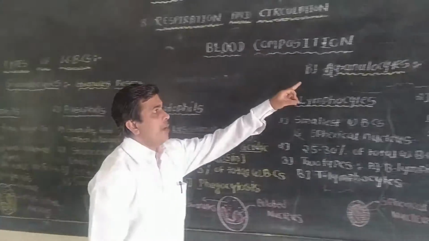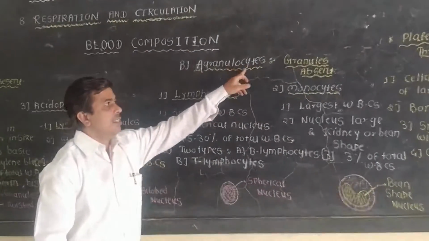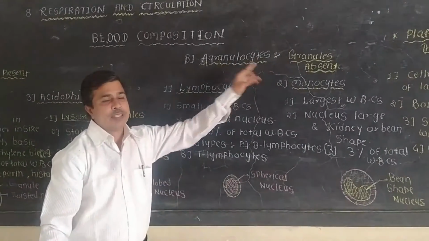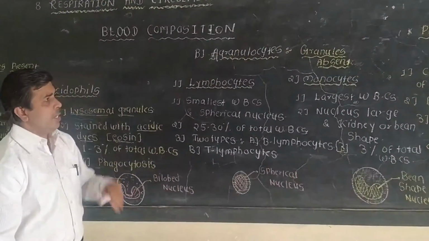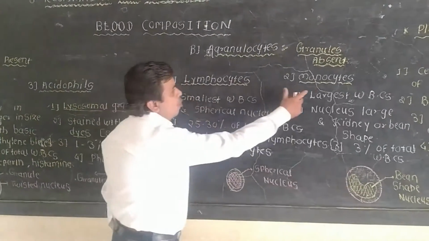Now, the next type of the WBCs is the agranulocytes. You can see that the granules are absent in their cytoplasm. These agranulocytes are again of two types: the lymphocytes and the monocytes.